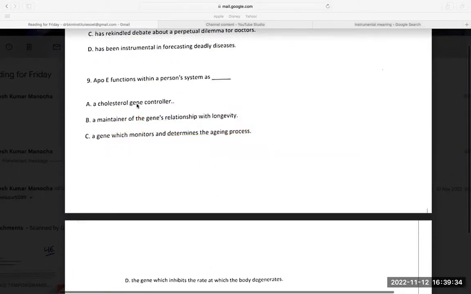A: cholesterol gene controller. No, it is not a gene controller. It is a gene, so it is not a controller. Simple. So obviously what I wrote, it is a gene. It is not a controller of genes. Out. B: a maintainer of genes relationship with longevity can be a gene. So this can be answered.